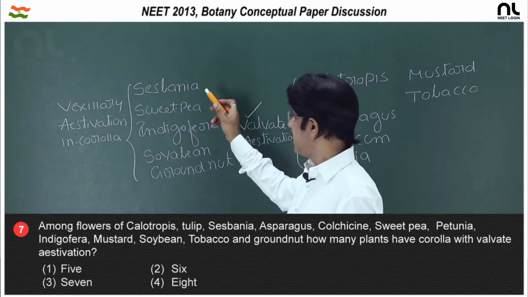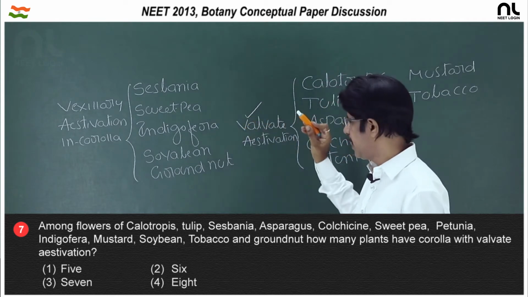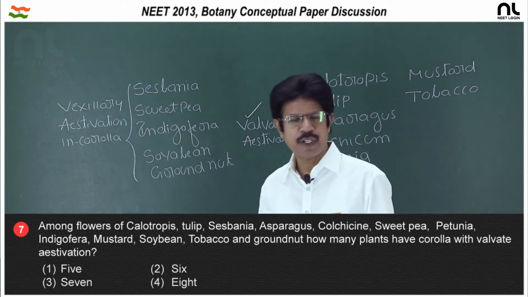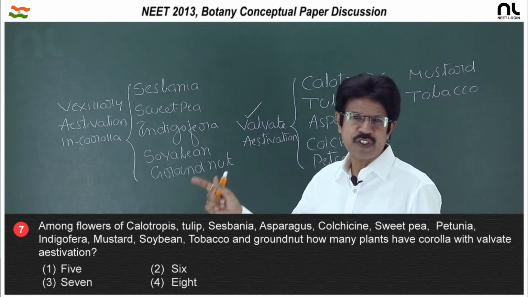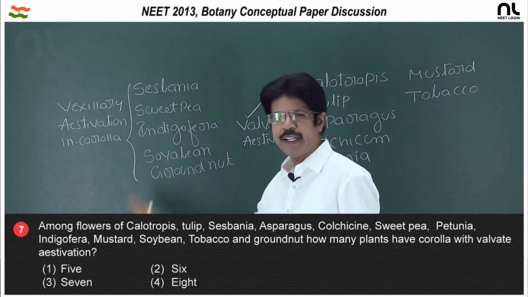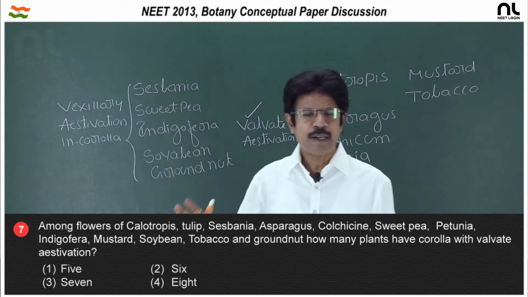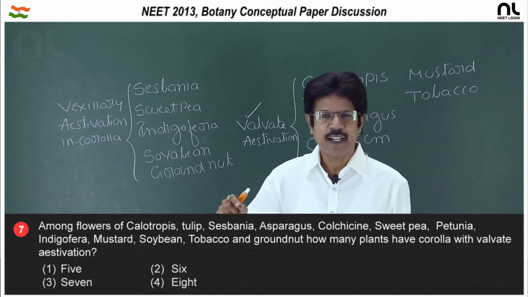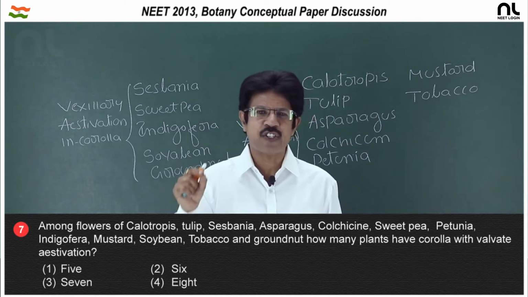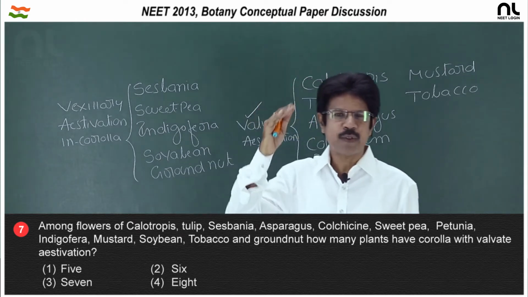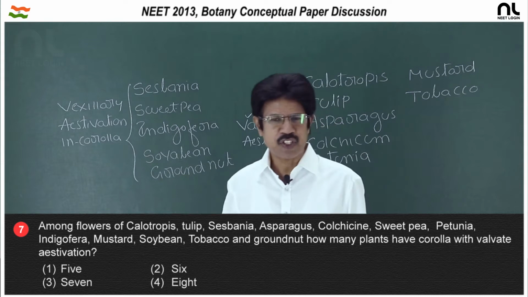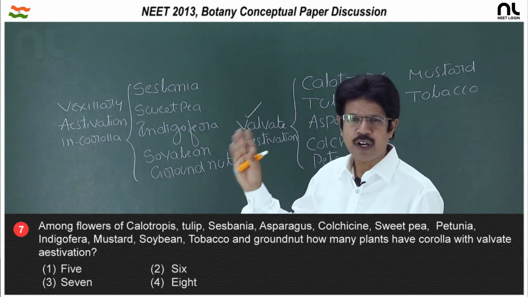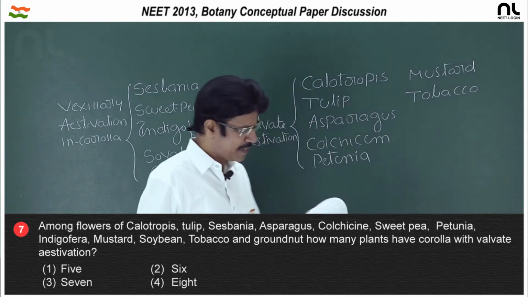And Sesbania, sweet pea, indigofera, soya bean, groundnut belong to Fabaceae, which exhibits vexillary aestivation in the corolla, that is descending imbricate aestivation. The odd petal is the vexillum. Two lateral petals are the wings, and the two anterior petals are the keel or carina, which is boat shaped, enclosing the essential organs. So, overlapping from posterior to anterior, that is descending imbricate aestivation, papilionaceous corolla, vexillary aestivation, all refer to the corolla of the Fabaceae. So, the right option is the third option.